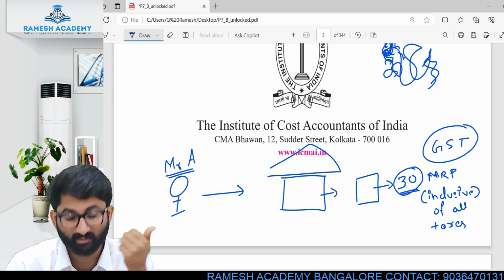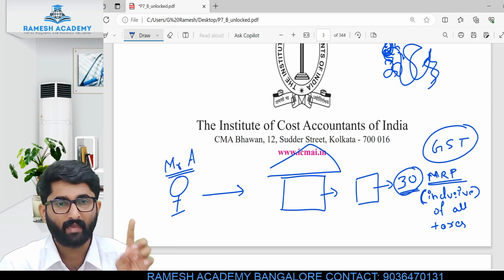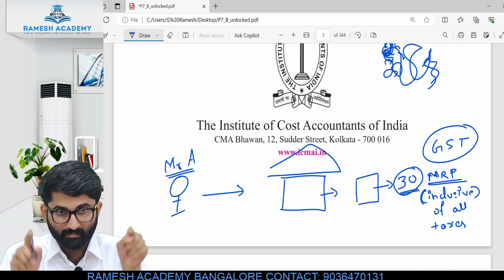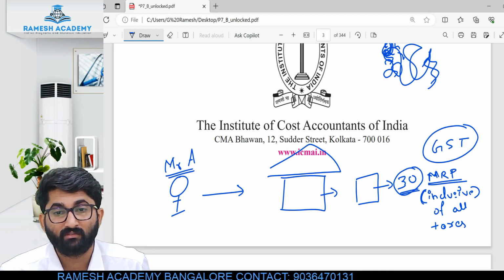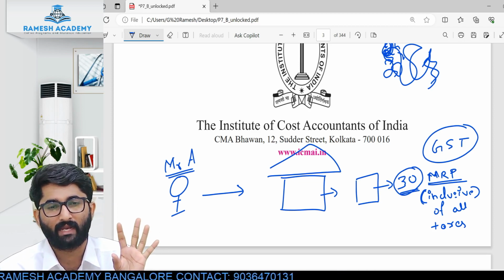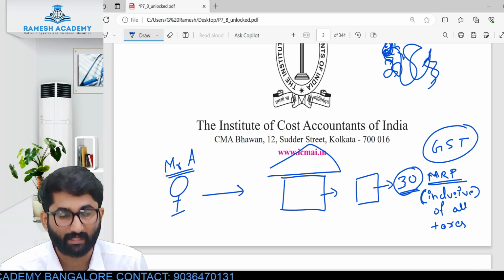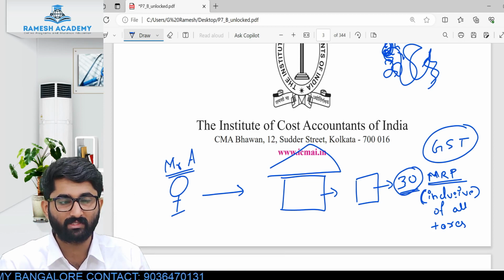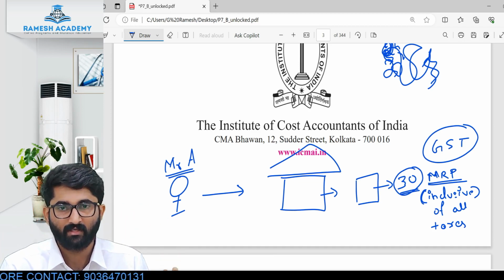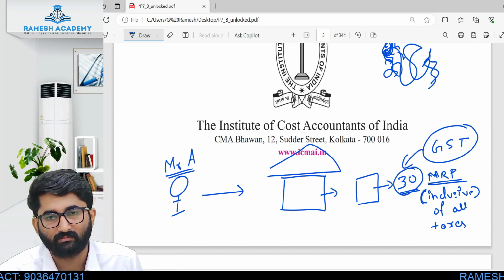Now this 30 rupees includes GST. Why, sir? Because MRP is maximum retail price, and in the bracket it is written as inclusive of all taxes. Sir, all kinds of taxes are included. Basically nowadays it is GST, goods and service tax, the important one amongst the indirect taxes. Goods and service tax is included in this 30 rupees.